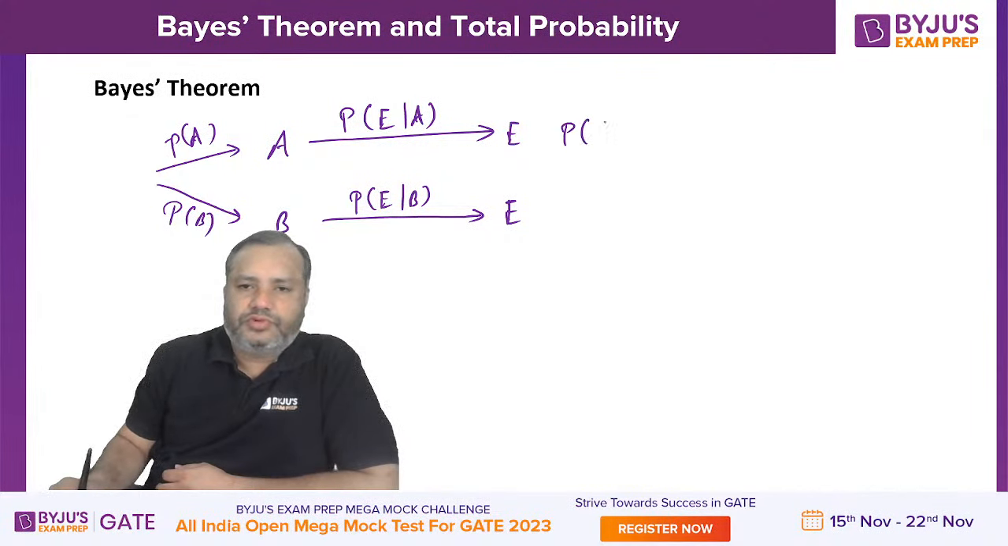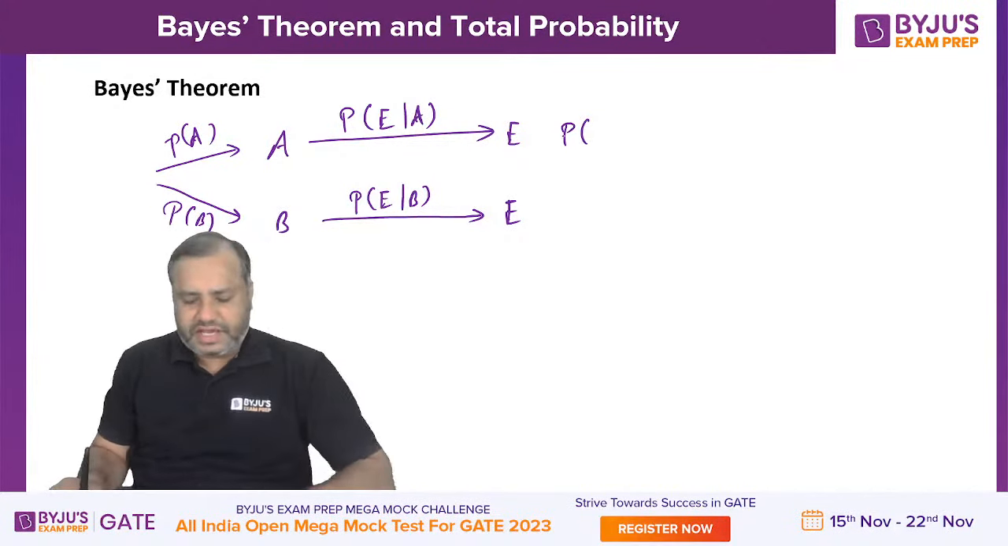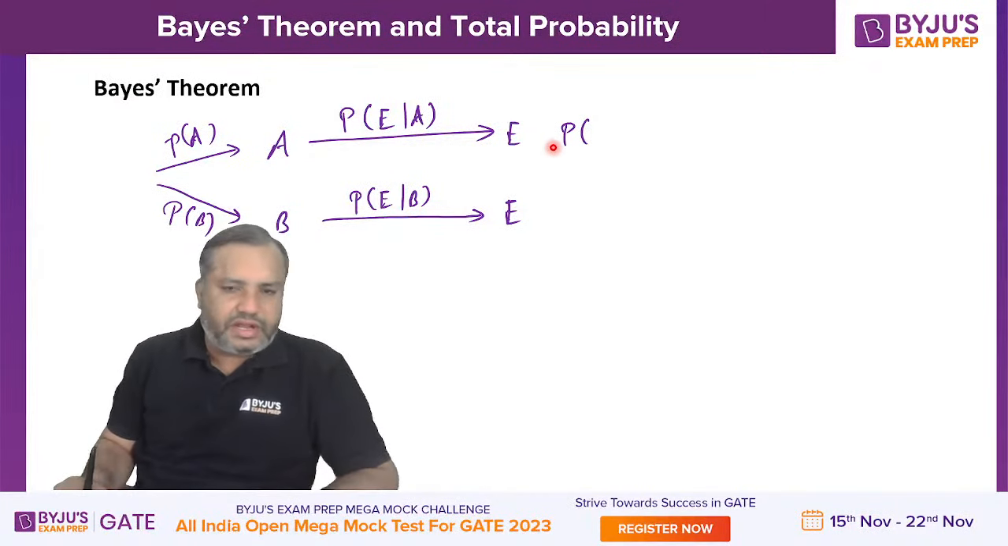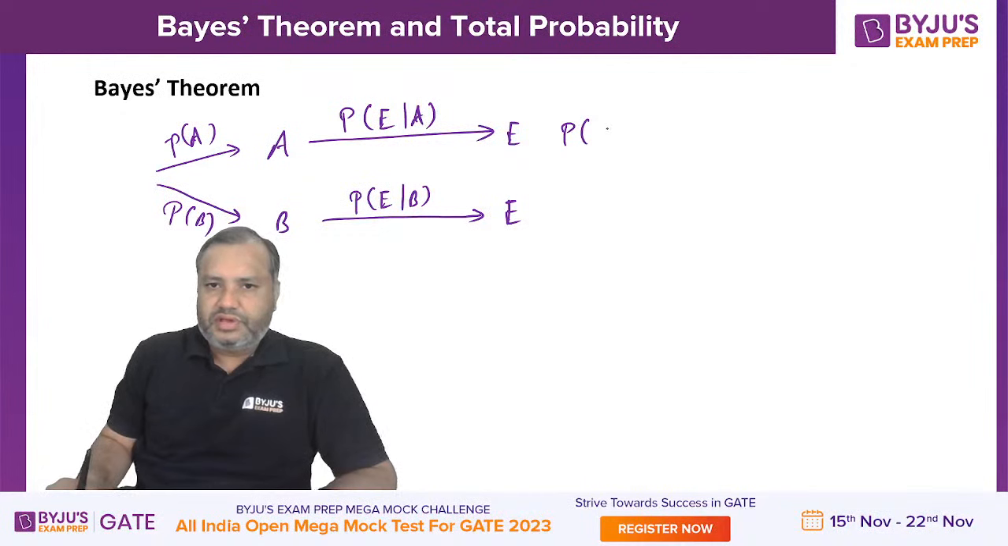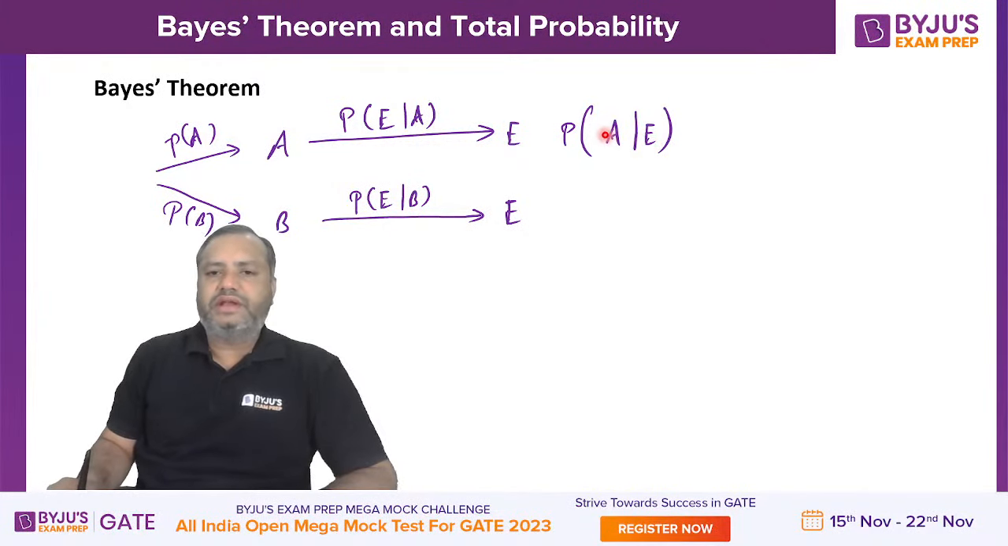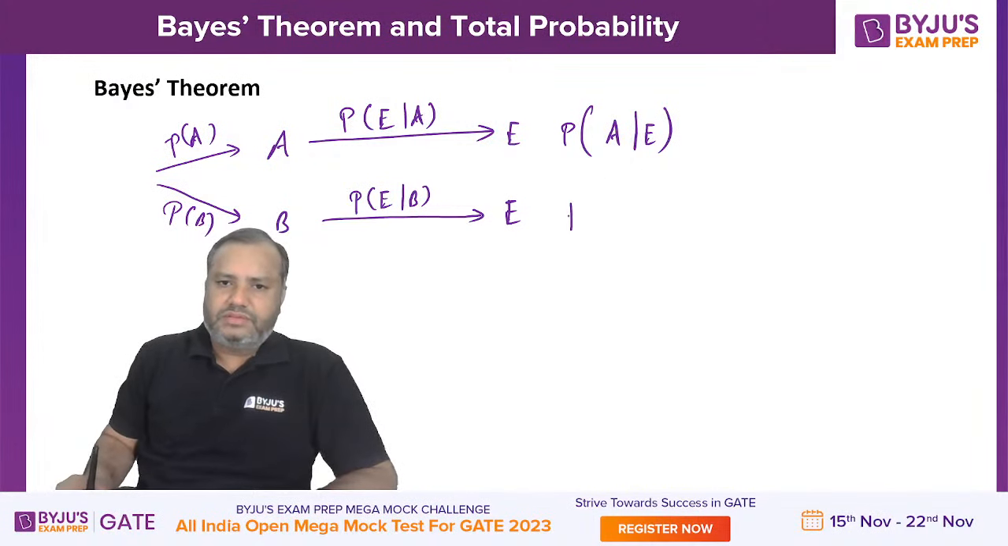So at this position, we are saying that event E has already occurred. What is the probability that it occurred via A? Similarly, here, event E has already occurred. What is the probability that it occurred via B?